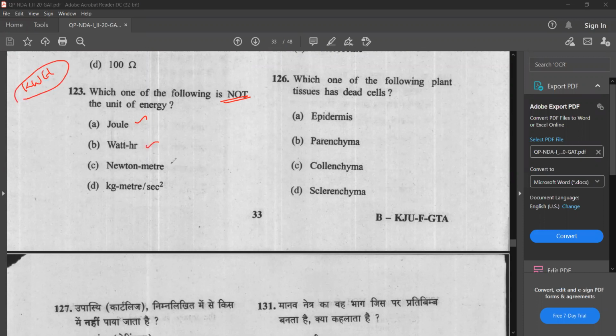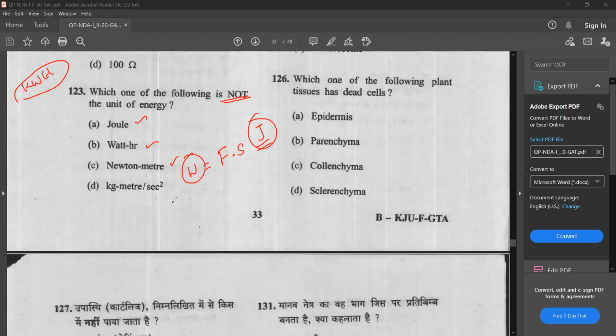Newton meter. So Newton is for force, meter is for distance, F into S. So work is F dot S, isn't it? Work has the unit joule. Okay, so that can be a unit of energy, where work and energy are more or less the same. Energy is nothing but capacity to do work. Next is kilogram meter per second square.